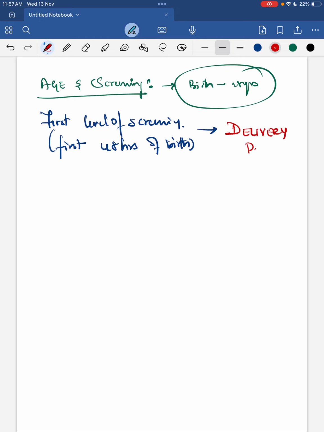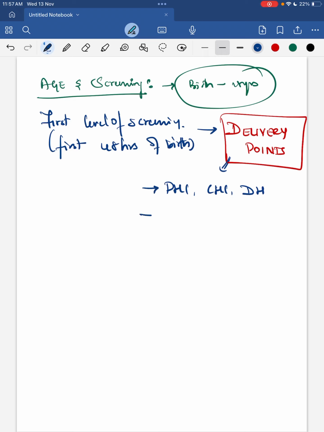Who will screen these children? They will be screened by your existing MOs, that is medical officer or staff nurse, and your ANM, who screen the children delivered at their center.